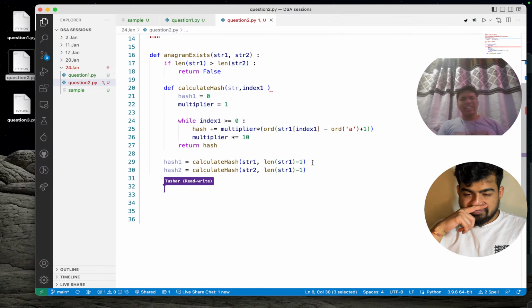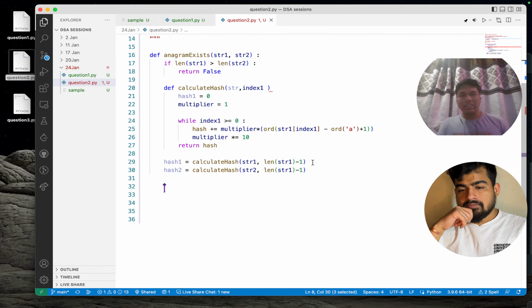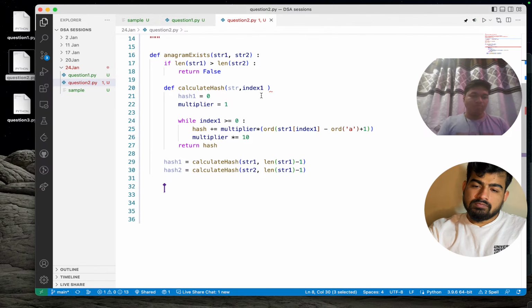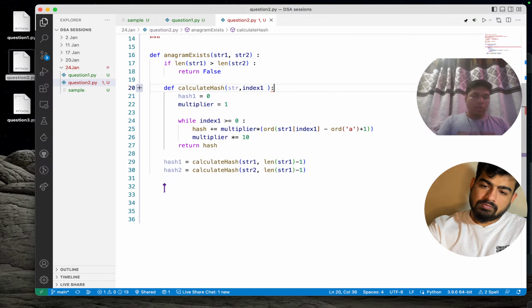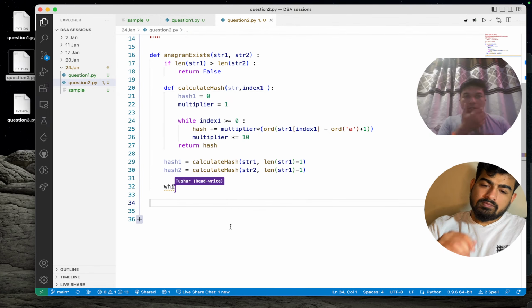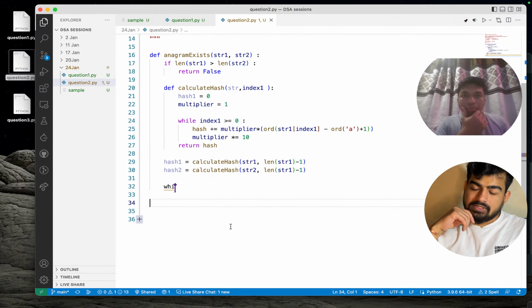We can directly check whether hash one is equal to hash two or not. Like, we want to do it. Sorry, no, I just line 20. You were going to put a call.